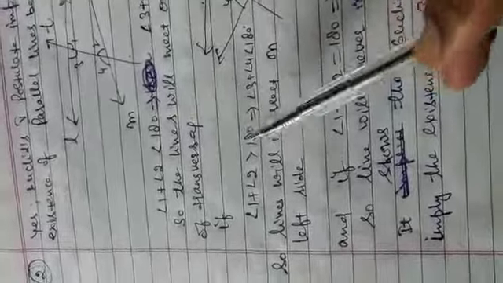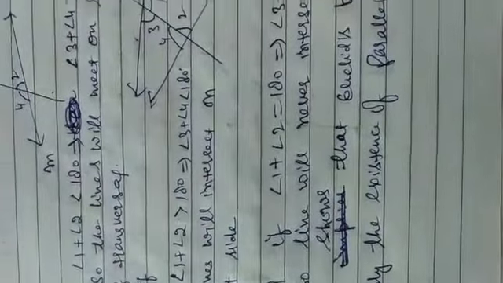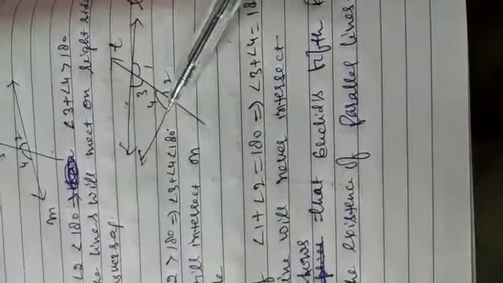Next, if 1 plus 2 is greater than 180 degrees, this is case 2; the previous was case 1. In that case, 3 plus 4 will be less than 180. So the lines will intersect on the left side. Where the sum of two interior angles on the same side is less than 180, the lines will intersect on that side.